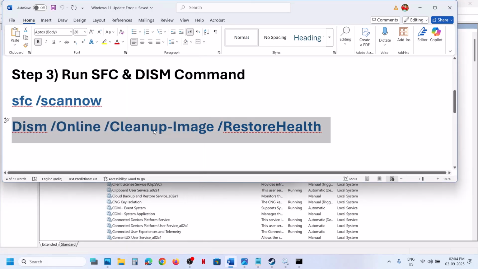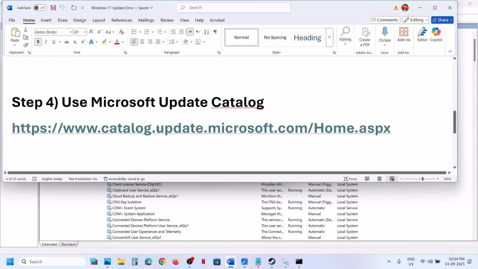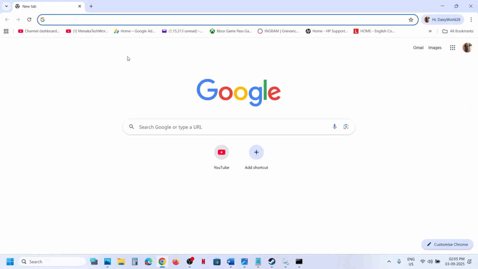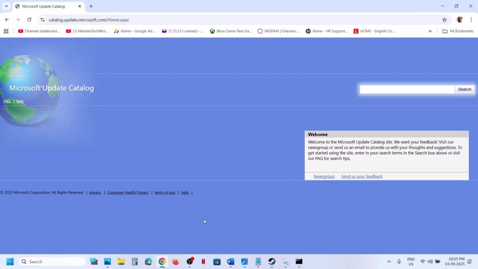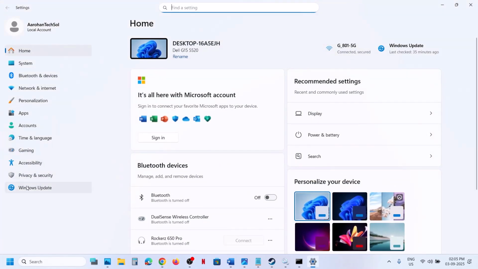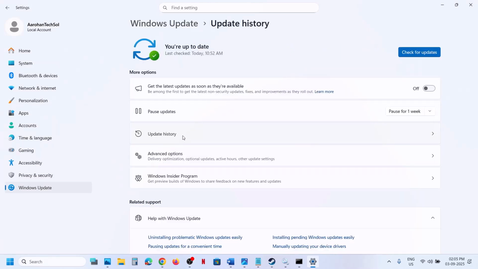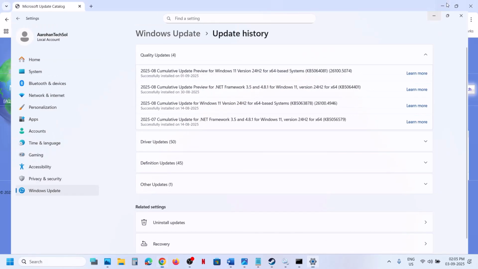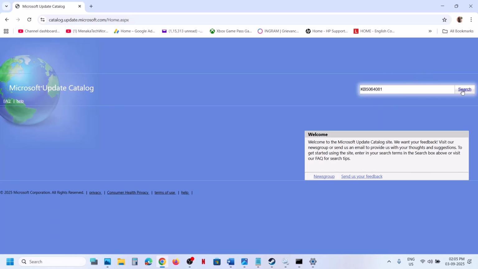Still not working. The next step is to use Microsoft Update Catalog. Now for this, copy this link. The link is provided in the video description. Open this link in a browser. It will take you to Microsoft website. Over here, write down the name of the update, that is KB5064081, and then click on search over here.